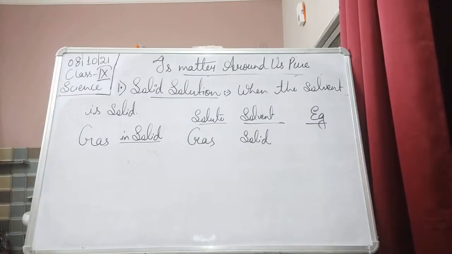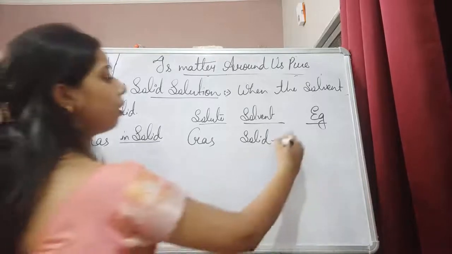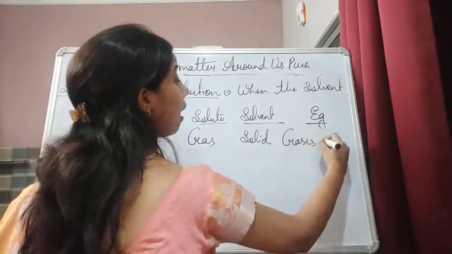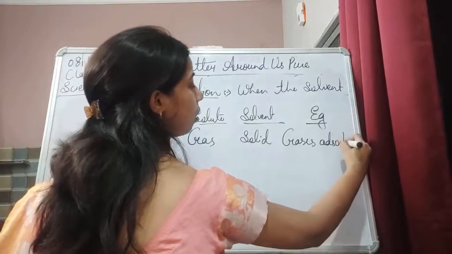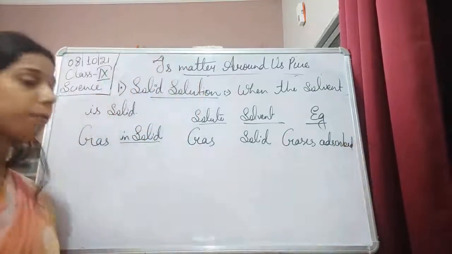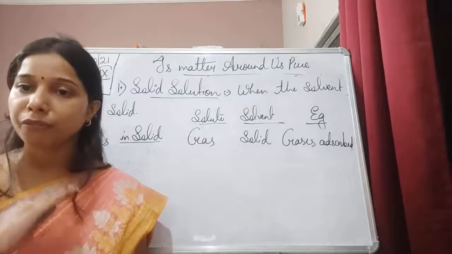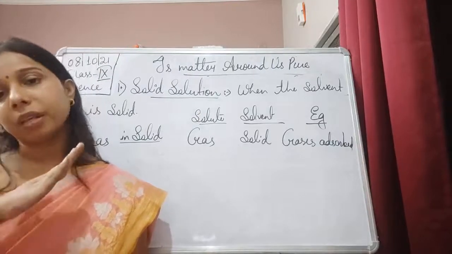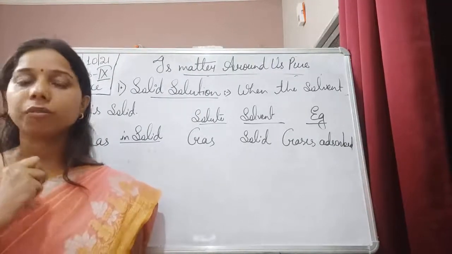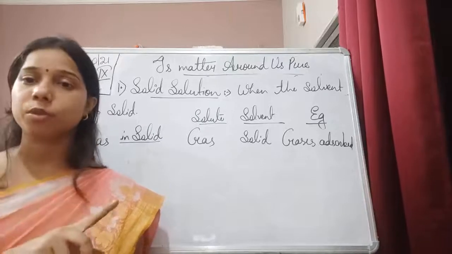Gases adsorbed. What is adsorption? Adsorption is when the absorption takes place only at the surface of a substance. That is called adsorption.